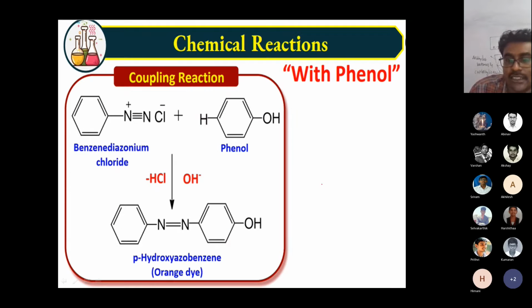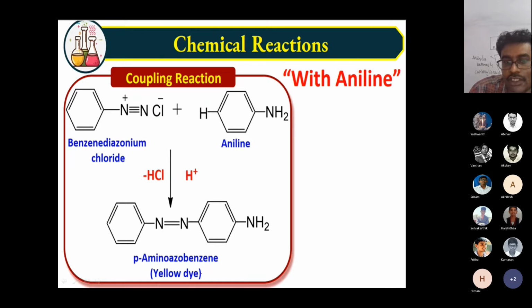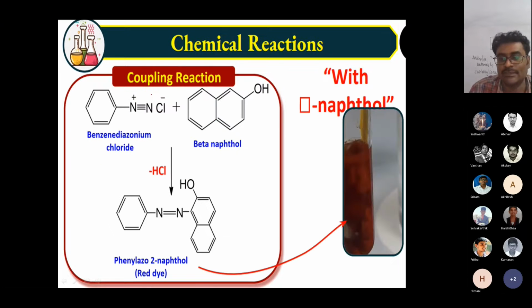Next one is not in the syllabus. When diazonium chloride reacts with phenol, they form a complex, para-hydroxyazobenzene, and that is why we see the orange color. With aniline, the same thing happens: hydrogen is replaced, and they form an azo compound. Yellow color will come. It's not in your syllabus, so I didn't explain much. One more coupling reaction is beta naphthol. It's very, very important. If you add beta naphthol, it becomes red color, a red dye forms. We'll do the same test in the chemistry lab also, the beta naphthol test.